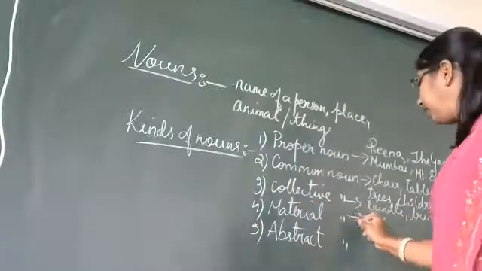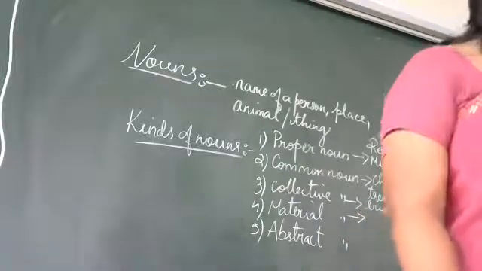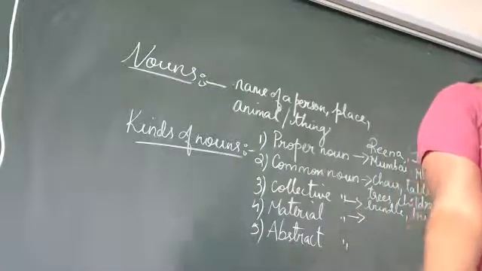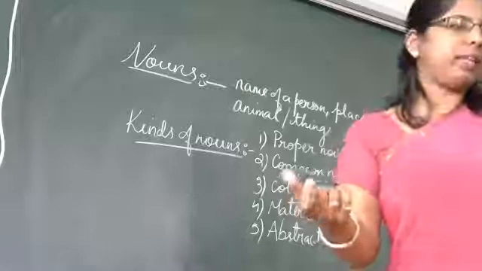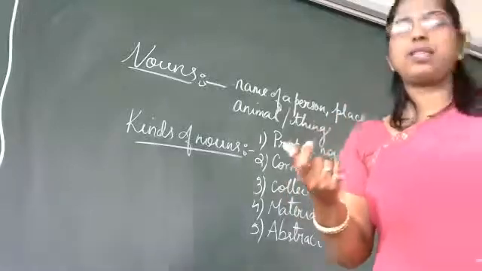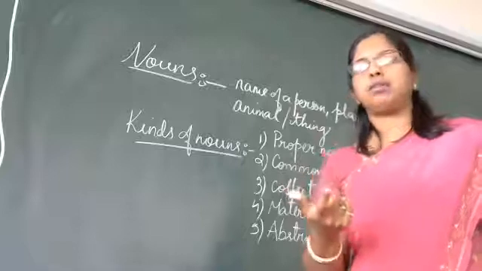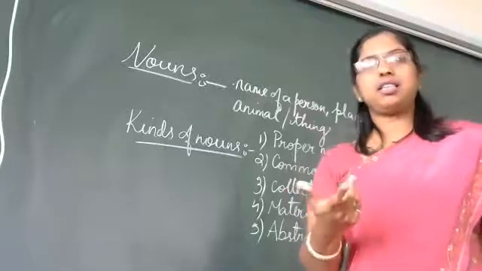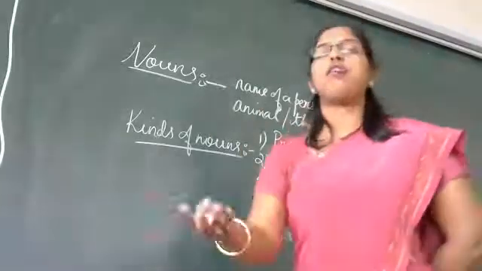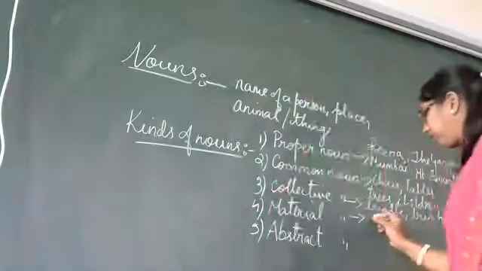Then we have material noun. Now, what is the meaning of material noun? It is a naming word for the material of which something is made. For example, iron, cotton, gold, silver, then plastic. These are all materials out of which we make things.